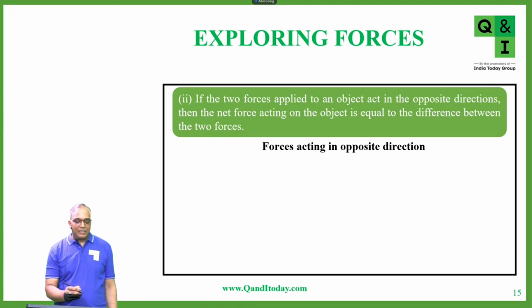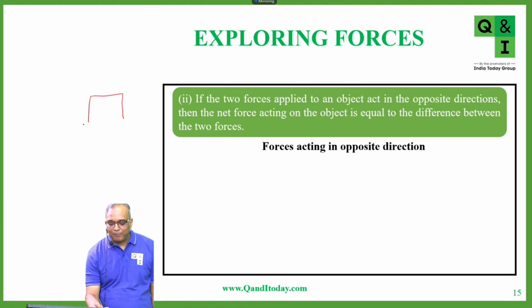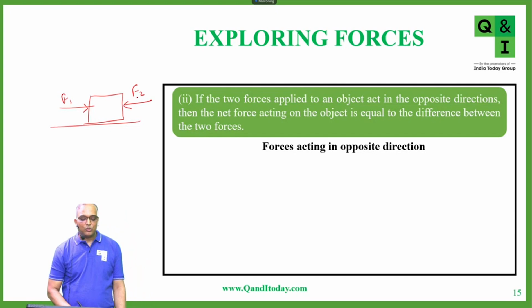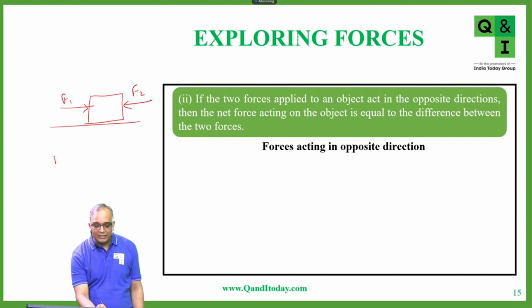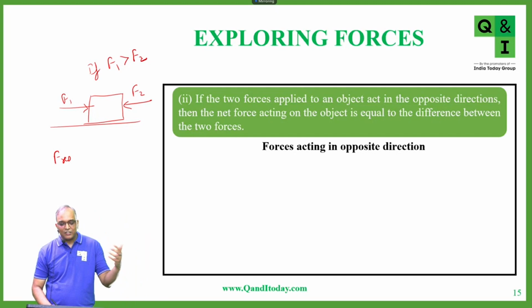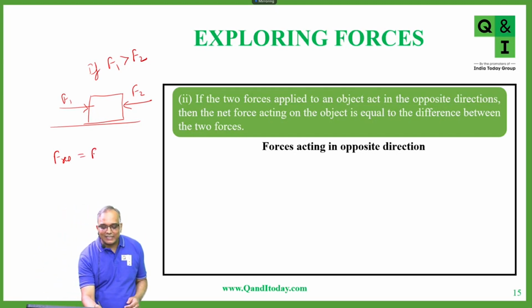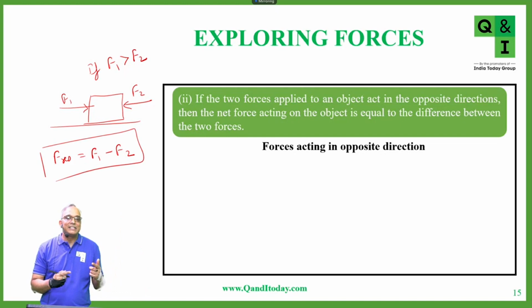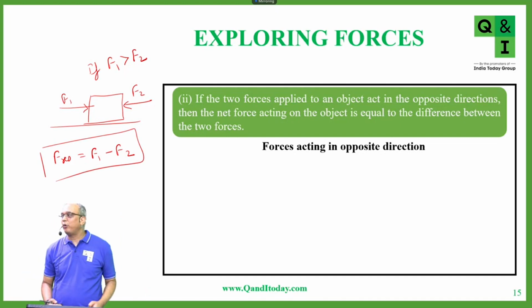So for example, let's say you have a block here and you are applying a force F1 towards right and there is this force F2 towards left. So here, if F1 is greater than F2, meaning the force acting towards right is greater than the force acting towards left, in that case the resultant force will be equal to F1 minus F2. So this is your resultant force. You will have to take a difference here. Why? Because the forces are acting in opposite direction.